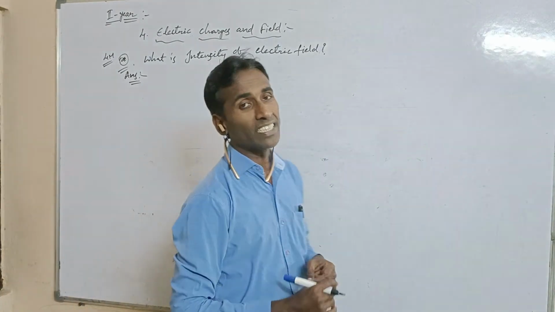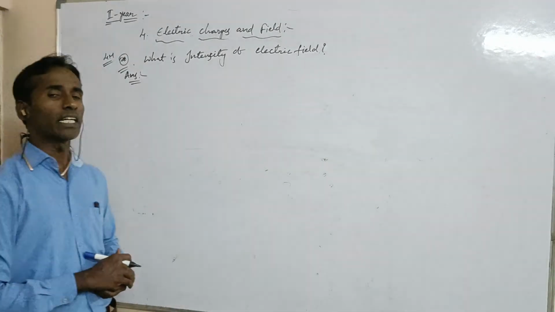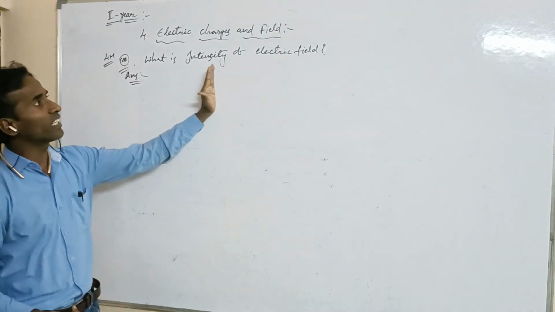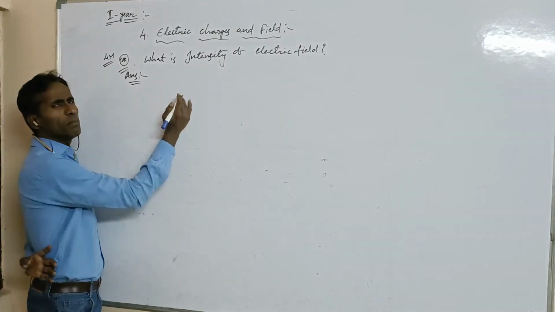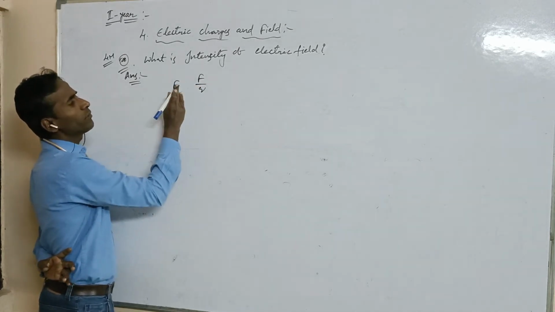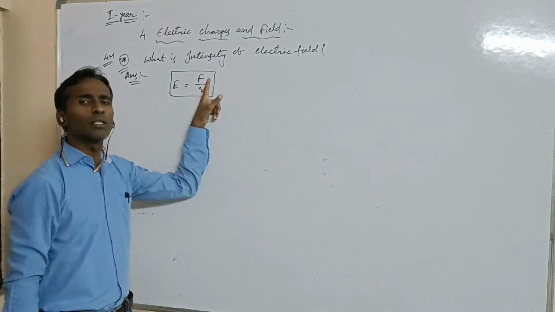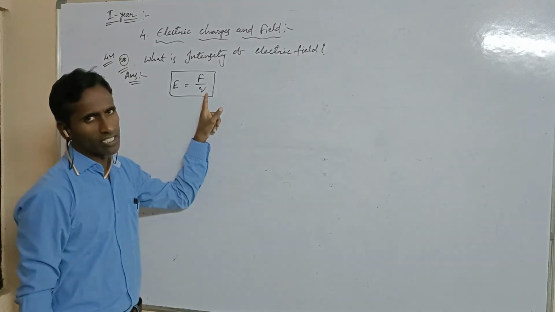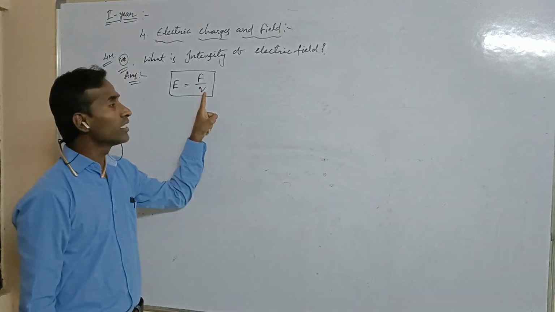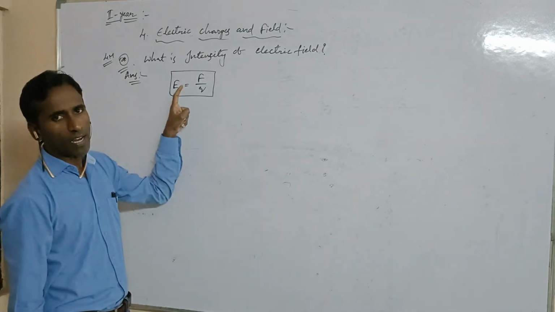Derive an expression for intensity due to a point charge. So we have to derive the equation for intensity. First of all, what is the definition of intensity of electric field? Simply we can write E is equal to F by Q. The definition is: the force experienced per unit positive test charge is called intensity of electric field. E is equal to F by Q.